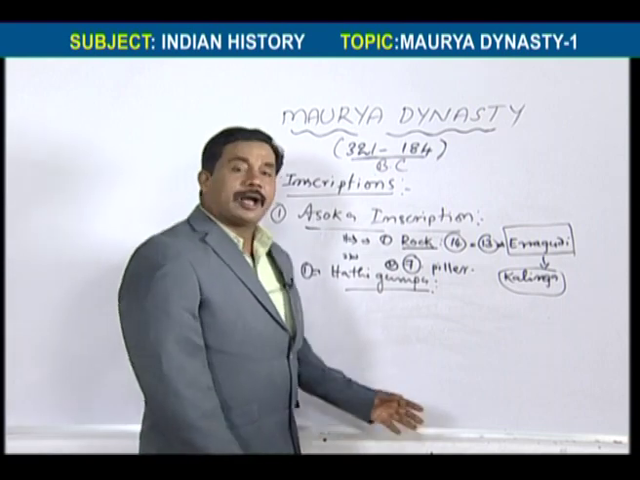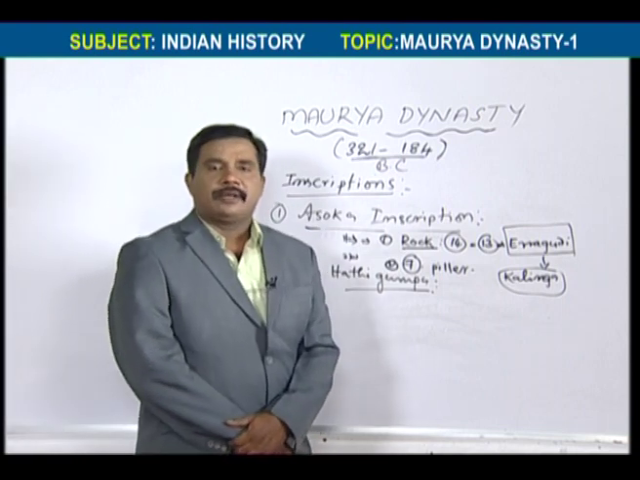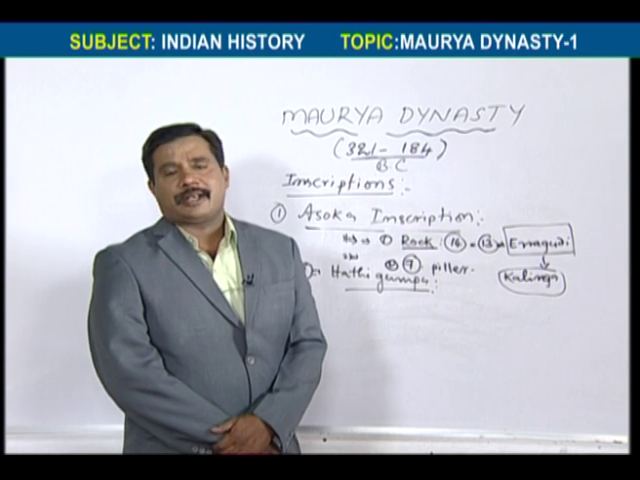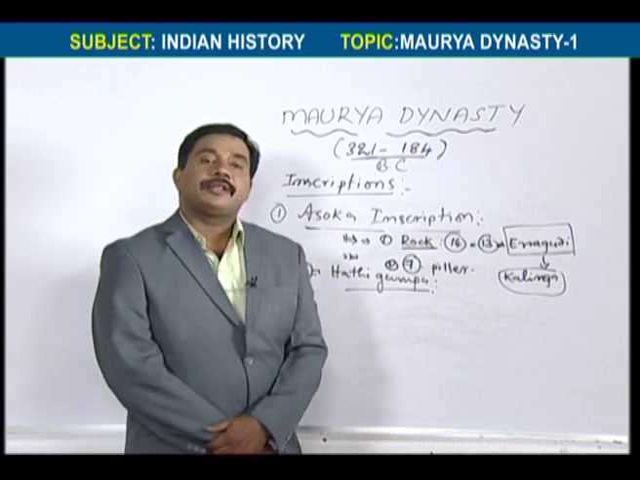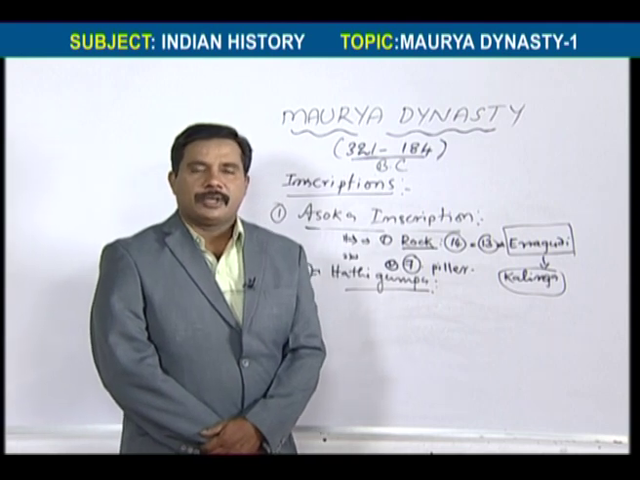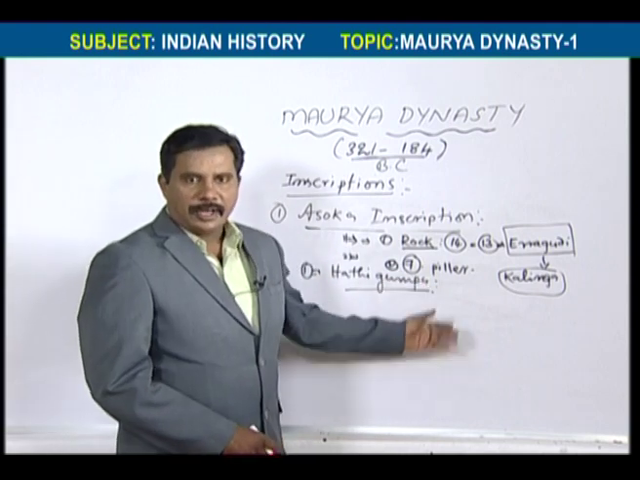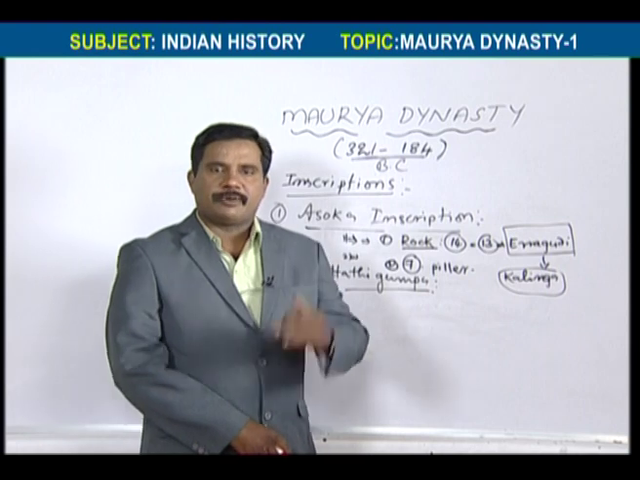It is an inscription by Kharavela. Kharavela was an Orissa ruler. After the decline of the Mauryas, he ruled Orissa. That's why he laid this inscription. So this is by Kharavela. It explains Mauryan information also.